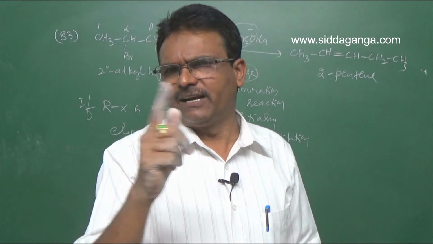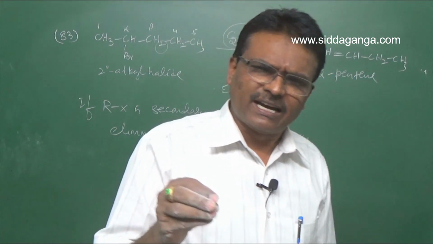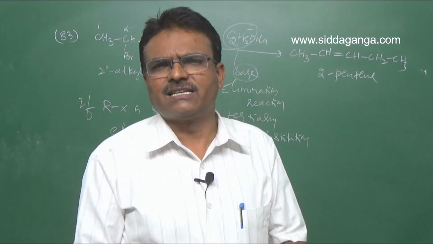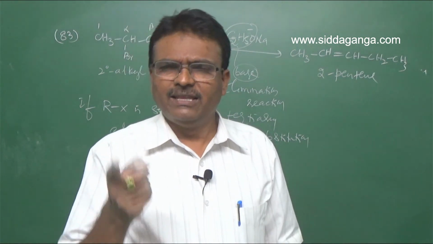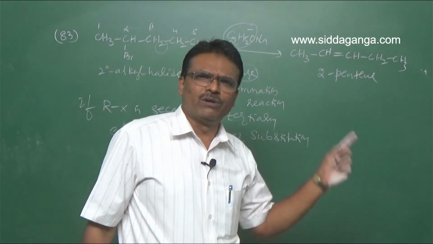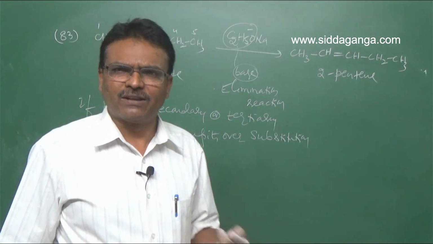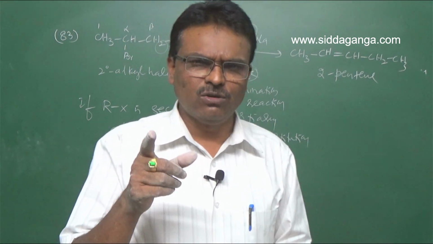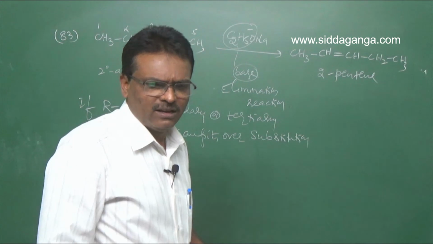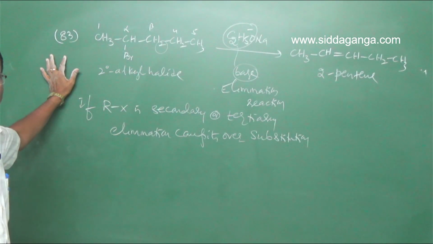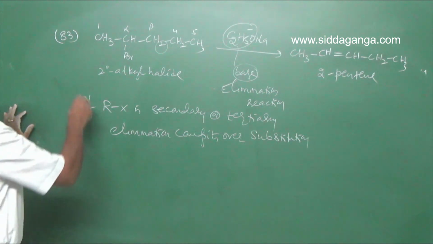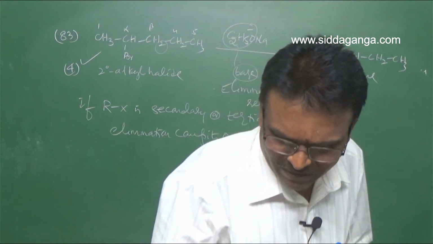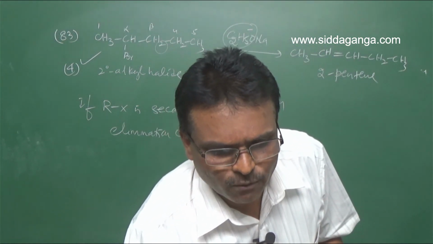2-bromopentane is an example of a secondary alkyl halide. With secondary or tertiary alkyl halides, the elimination reaction competes over nucleophilic substitution. Is that clear? For this reason, there is no nucleophilic substitution reaction; it undergoes elimination. So for question number 83, pent-2-ene, the fourth option is right. Next, let us move on to question number 84.